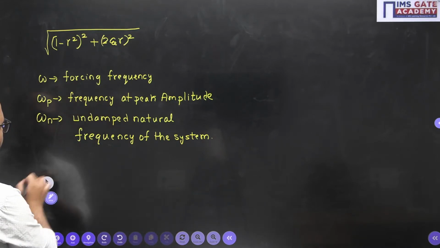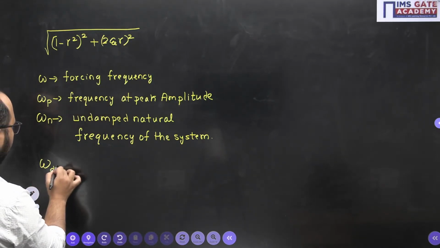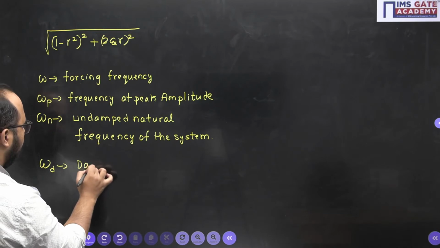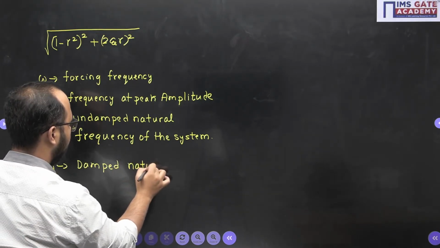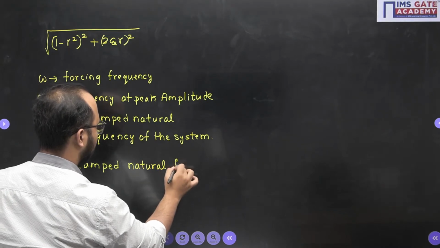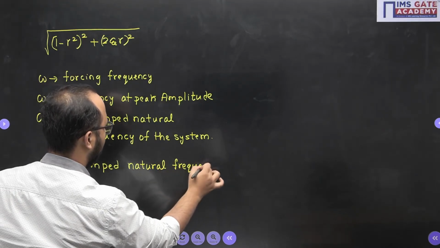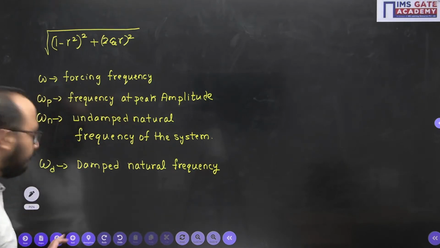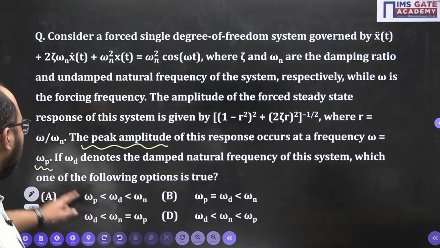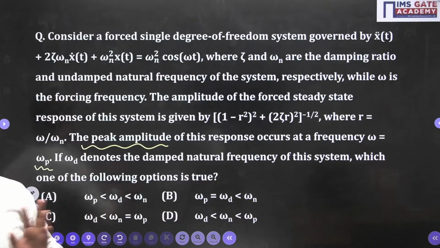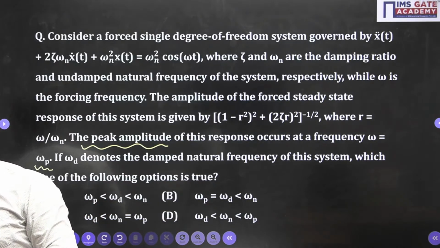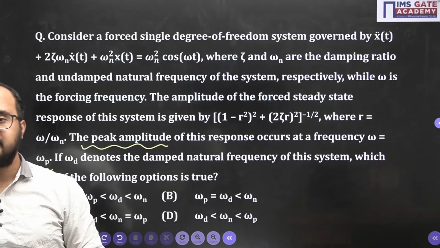Then finally we are having omega d, damped natural frequency. Right, so all the frequencies should be clear to you, right? Damped natural frequency they have given. Okay, now all the frequencies are clear to everyone? Tell me, is it clear?